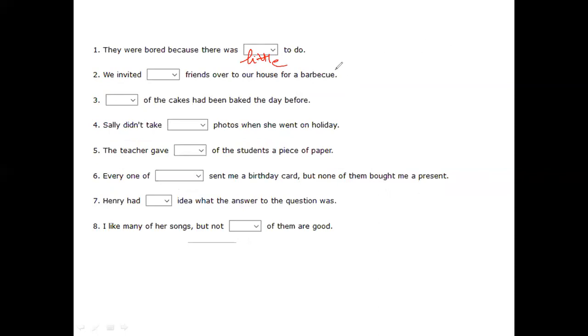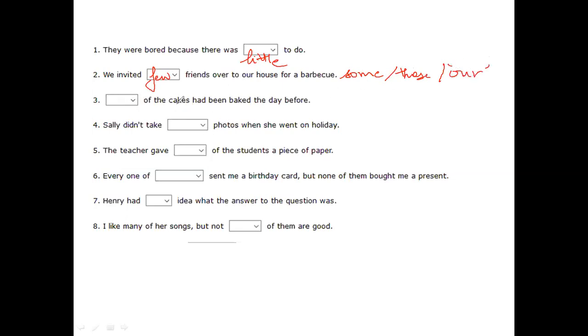We invited our friends over to our house for a barbecue. All right, it suits well, but if I am given a choice with the kind of determinants I have learned, "we invited a few friends" or "we invited some friends" might be more apt. Those friends? No, those won't fit in. But yeah, "our friends" is also fine, considering possessive determinants.